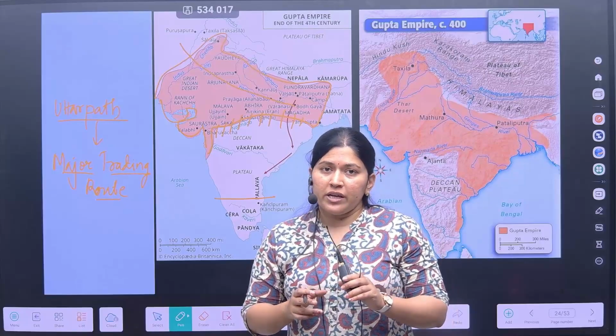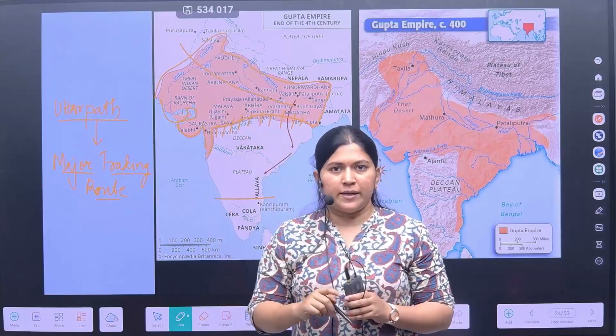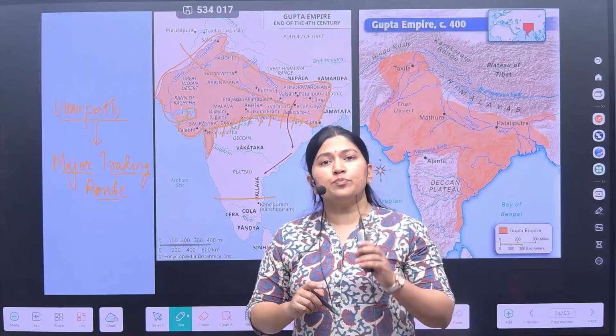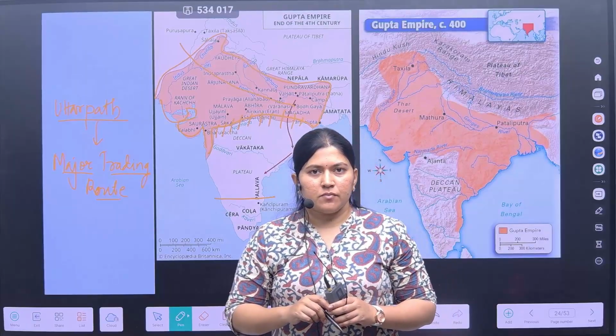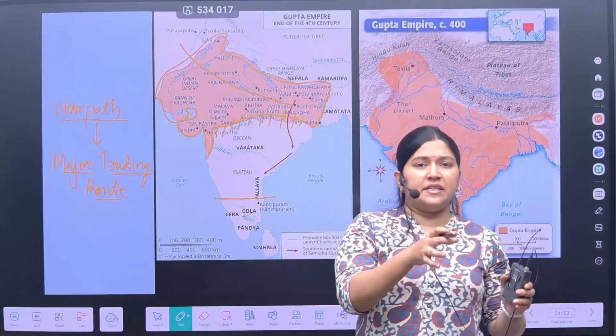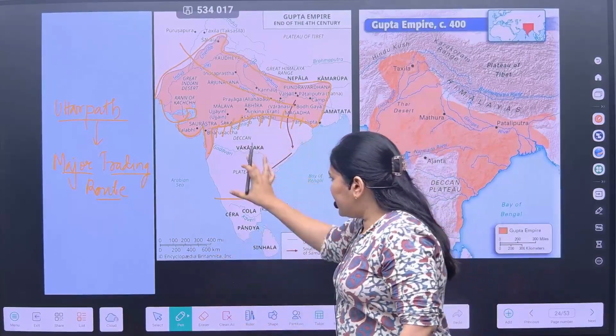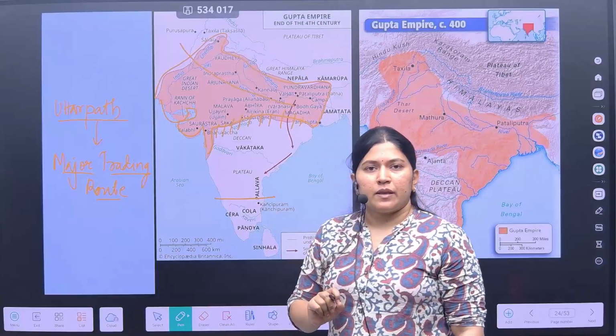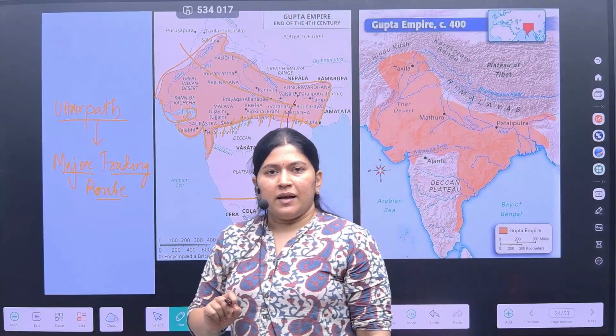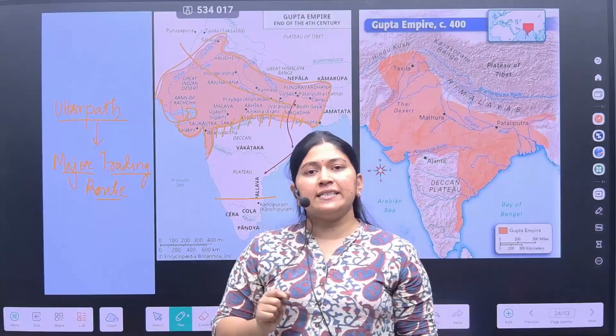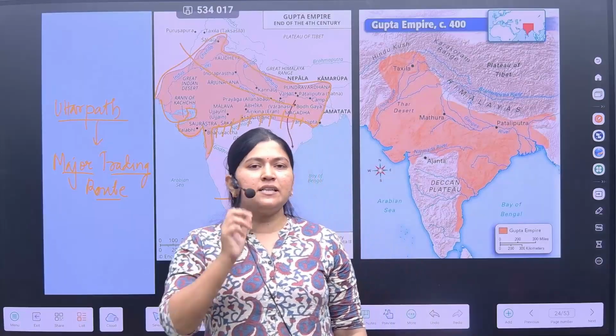The story goes back to history again. Who were these Guptas, and how were they culturally different from the Deccan and southern people, and still had marital alliances? What might be the reason behind it?